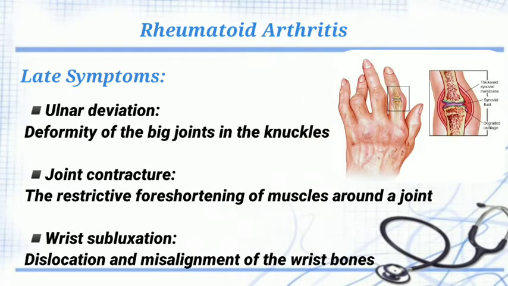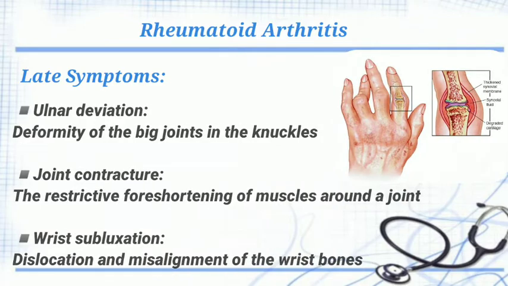Late symptoms: ulnar deviation, deformity of the big joints in the knuckles, joint contracture, the restrictive force hurting of muscle around a joint, wrist subluxation, dislocation and misalignment of the wrist bones.